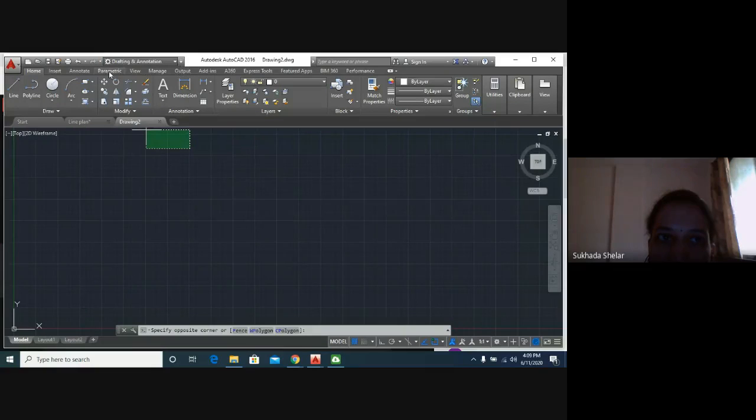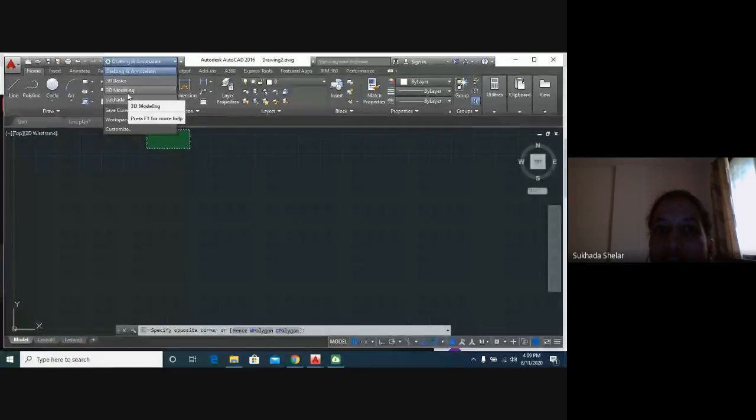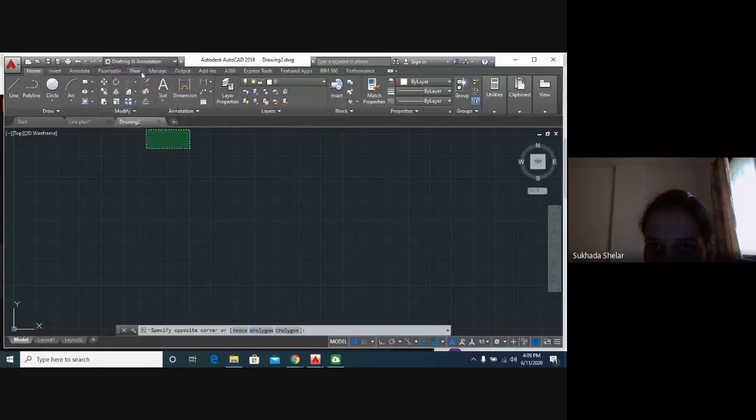You can see here the drafting and annotation window has opened. In it, you will select whether you want to work on 2D or on 3D. If you want to work on 2D drawing, you will select drafting and annotation. If you want to work on 3D, then you will select 3D modeling. Then a few of the commands will change. So today we are working on 2D drawing, so I will click on drafting and annotation. Clear? All of you, please message in the chat box.